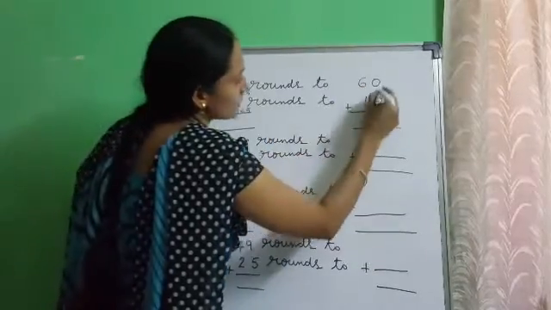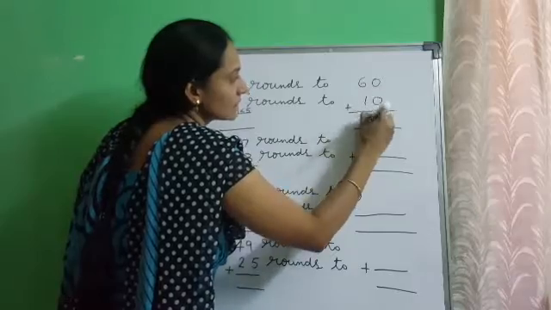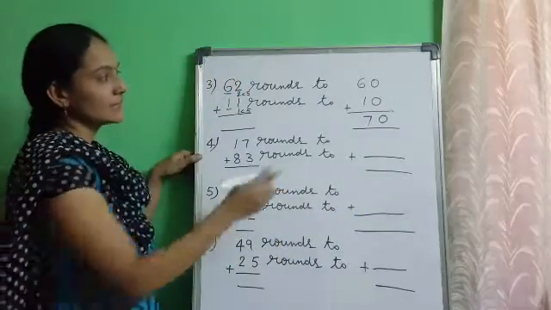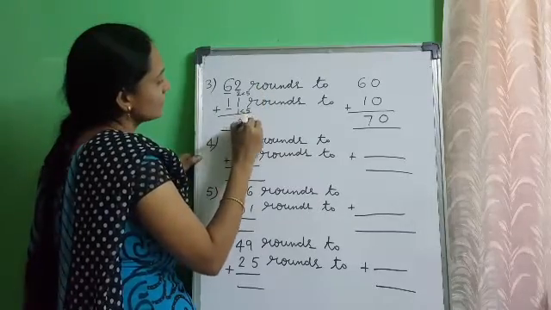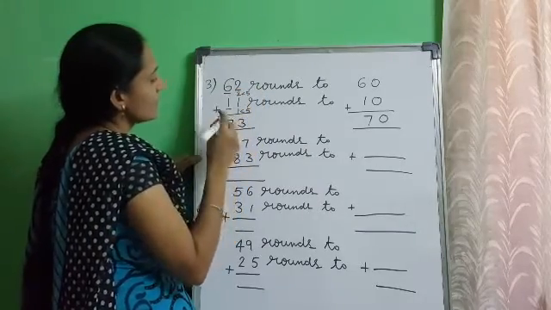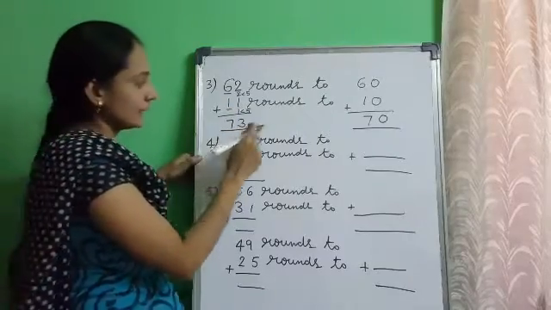Now add the sum of 60 and 10. 0 plus 0, 0. 6 plus 1, 7. 60 plus 10 is equal to 70. Now add this. 2 plus 1, 3. 6 plus 1, 7. The sum of 62 and 11 is 73.